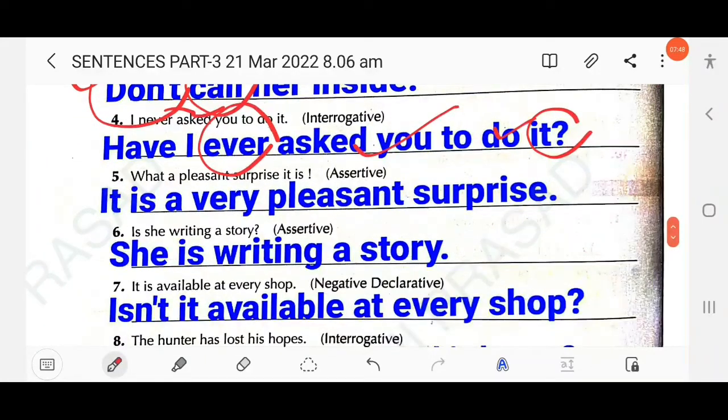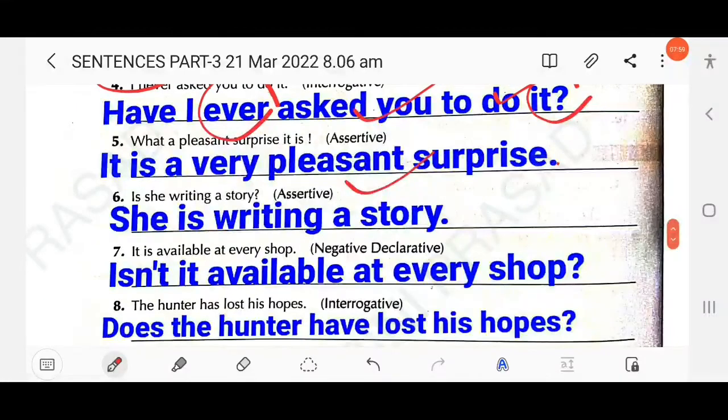Then next here, what a pleasant surprise it is. So this is an exclamatory sentence. So you have to change into assertive. It is a very pleasant surprise. Then next here, is she writing a story? So you have to change into assertive. She is writing a story. So here the subject will come to the beginning of the sentence. She is writing a story.